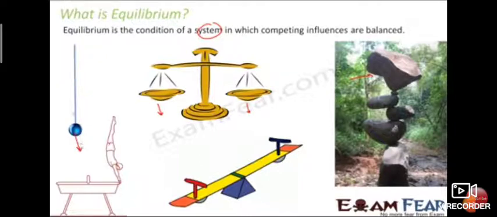So backward reaction and forward reaction, both reactions occur. The ball is giving pressure to the thread and the thread is giving pressure to the ball. Thus both are equal. So in a balance, when both pans have equal substance, then it is said to be in equilibrium. In a seesaw also it is like that only. When the mass present at both ends is equal, then it is said to be in equilibrium.